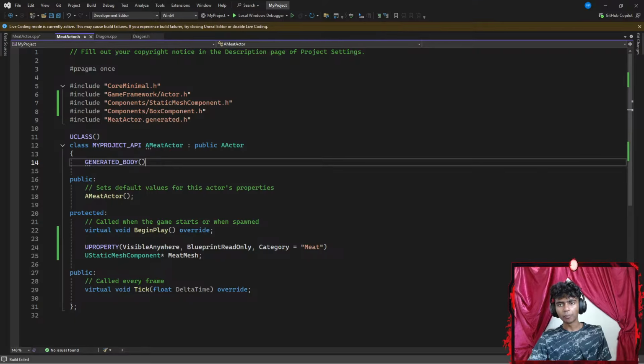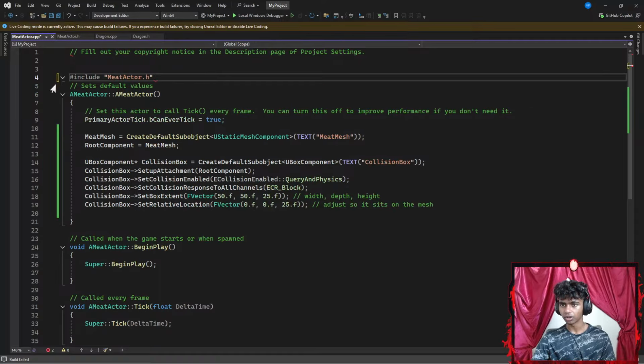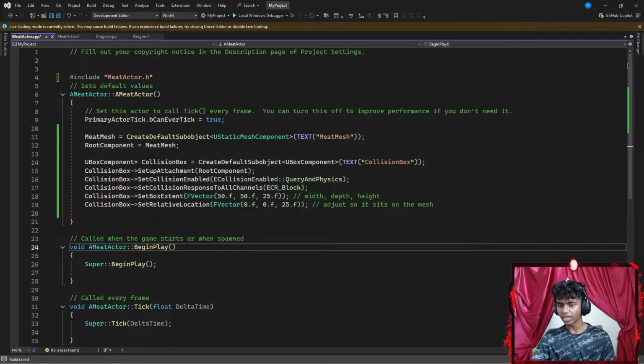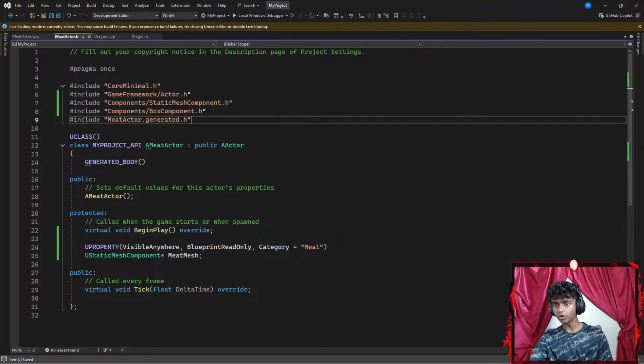Should I add a U property word? Let me read this part real quick. So I created a pointer here, so I don't need to include something in my header files up there. Component slash box component.h, that is wrong, so I'm going to go ahead and remove that. Okay, and then collision setup attachment. Everything is correct here. I don't think I messed up somewhere. Maybe I hit Control S to save the code here. Everything looks correct here as well. I included component slash static mesh component and component slash box component.